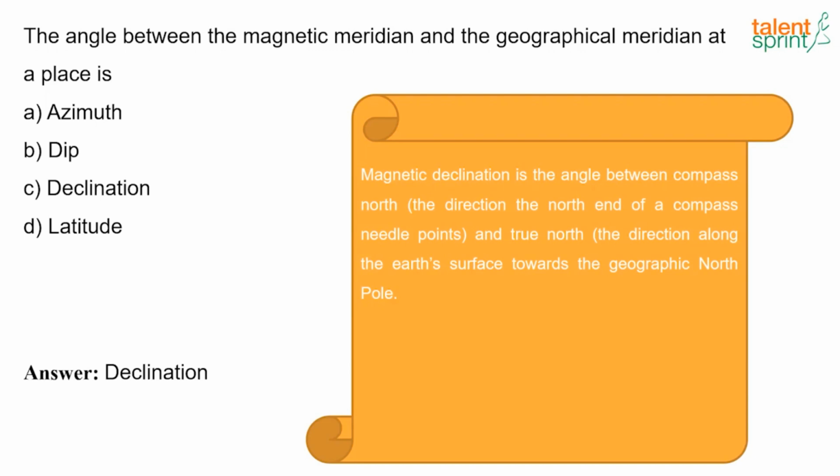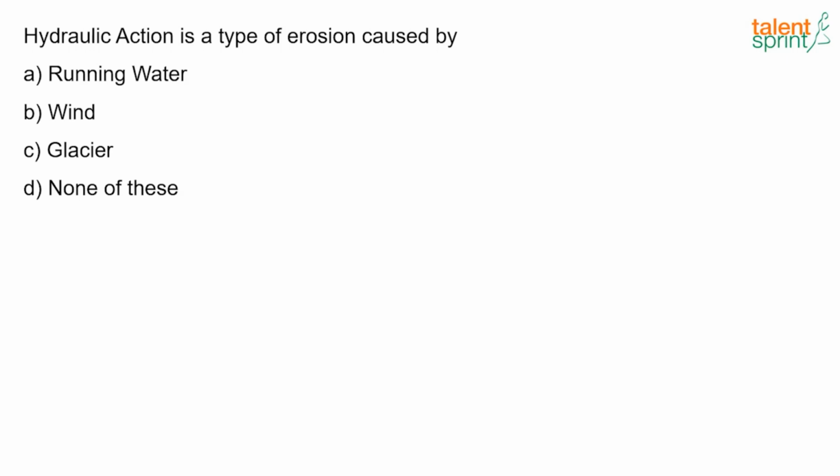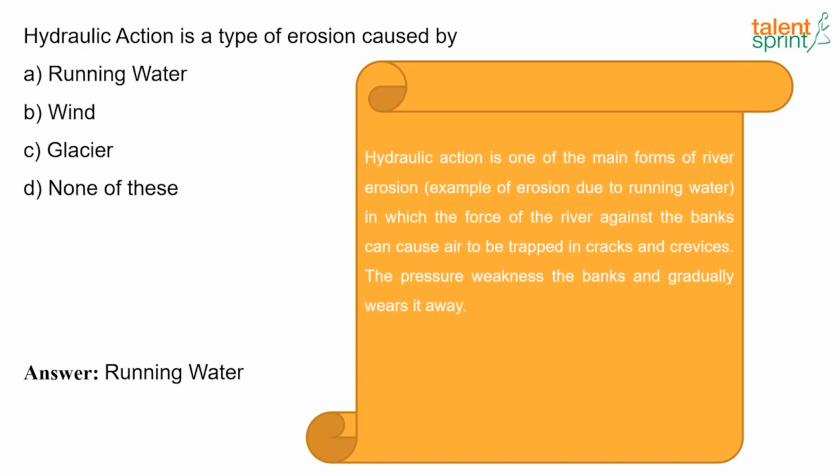Now the next question. Hydraulic action is a type of erosion caused by dash. So what's the answer? It is caused by running water. Hydraulic action is one of the main forms of river erosion, in which the force of the river against the bank can cause air to trap in cracks, and the pressure weakens the banks and gradually wears them away.